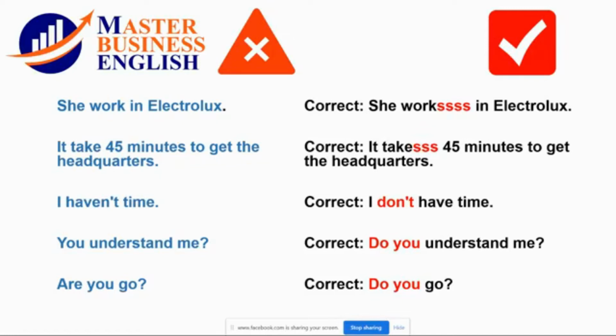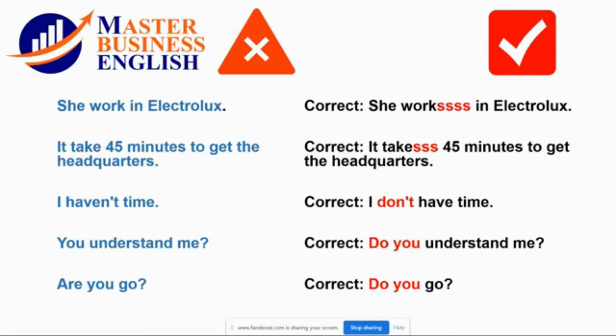They take the positive sentence and just put the emphasis or intonation at the end. That's completely wrong. The correct way to say it is, "Do you understand me?" So don't forget the structure in a question.